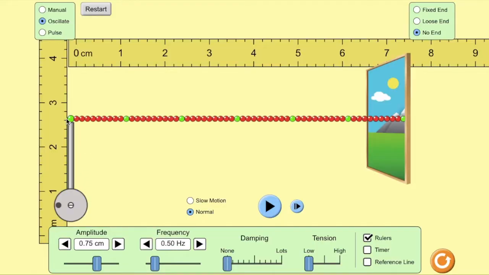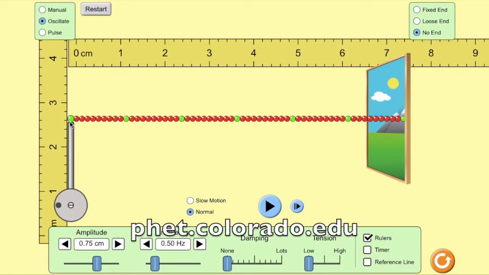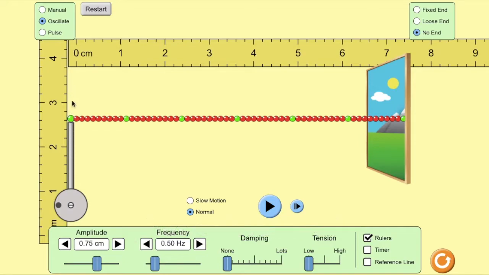Here, a string of beads, string of little green and red balls. And this is a piston that's going to move this green one up and down. Well, if the green one wasn't connected to anything, it would just move up and down in simple harmonic motion. You're going to see this go around because, remember, simple harmonic motion is an analog to circular motion. This is going to make a sine wave, which is one dimension of circular motion. So this is going to go up and down.